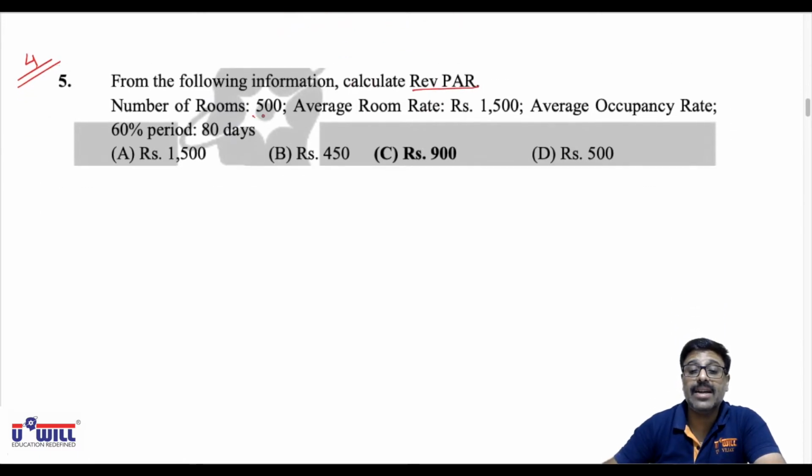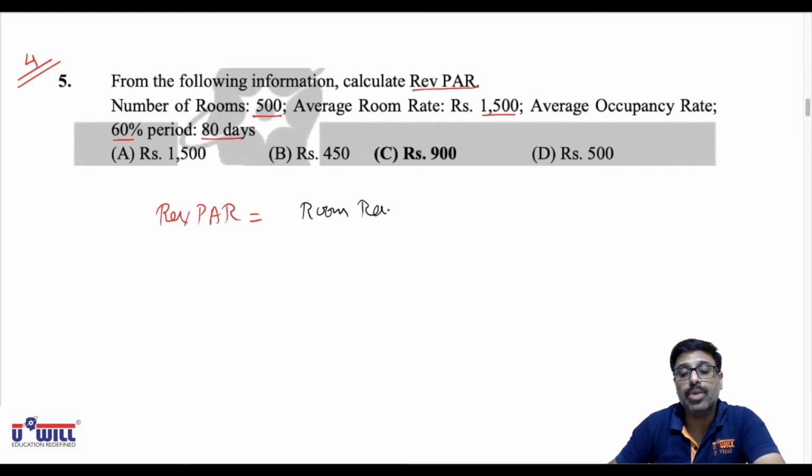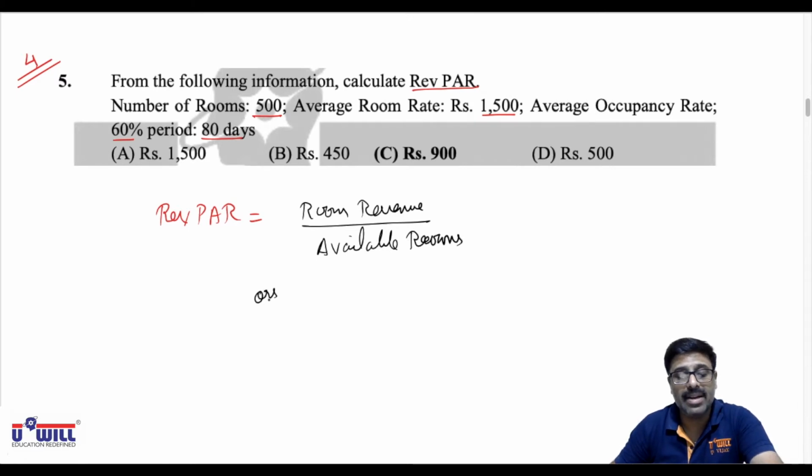Number of rooms are 500. Average room rate is 1500. Average occupancy rate is 60% and period is 80 days. Now, what is the formula of revenue per available room? There are 2 formulas we had discussed for revenue per available room. One formula was total room revenue divided by available rooms, and so you get revenue per available room.